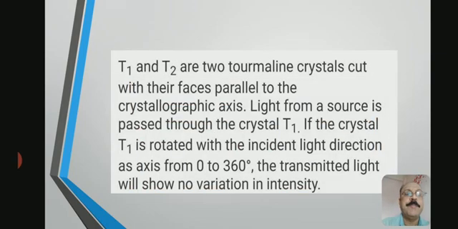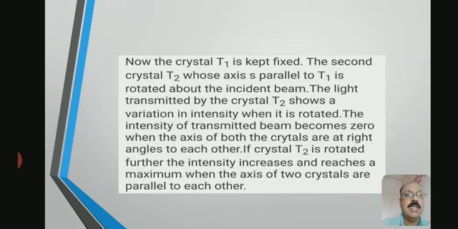You observe that T1 and T2 are two tourmaline crystals cut with their faces parallel to the crystallographic axis. Light from a source is passed through crystal T1. If crystal T1 is rotated about the incident light direction as an axis from 0 to 360 degrees, the transmitted light shows no variation in intensity. Now crystal T1 is kept fixed.